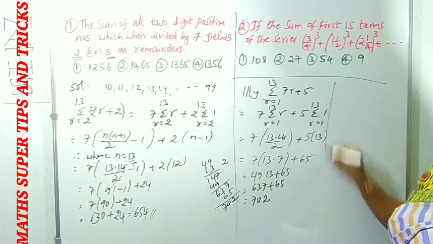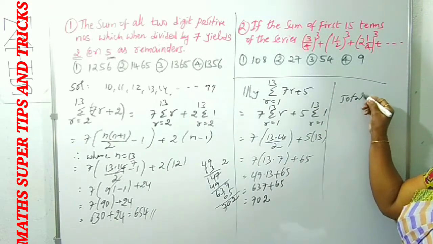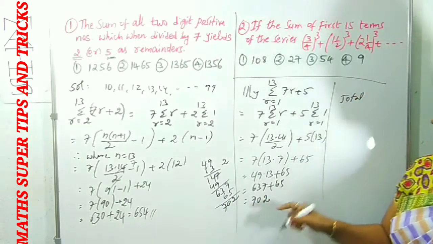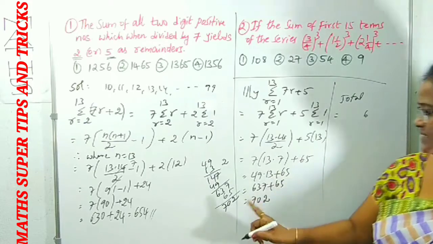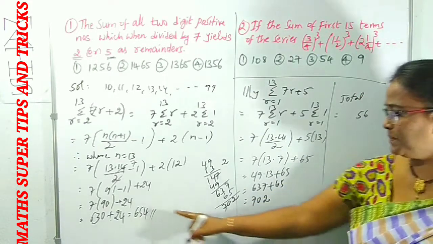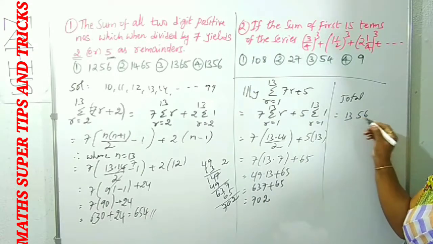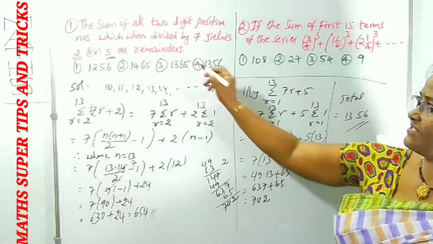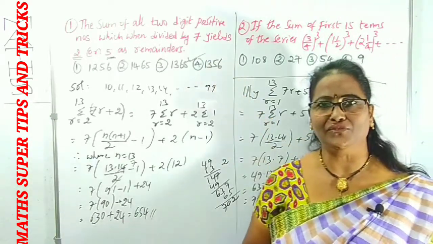We need the total. What is the total now? We can add these two. 4 plus 2, 6. Right? 5 plus 0, 5. Then 7 plus 6, 13. 1356 we got. 1356 is which option? It is clearly the fourth option.